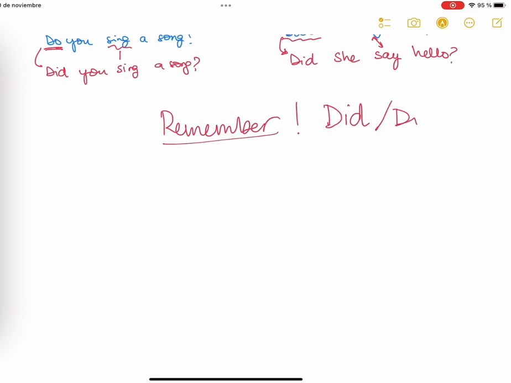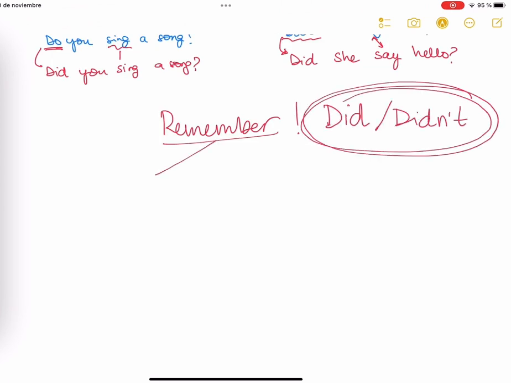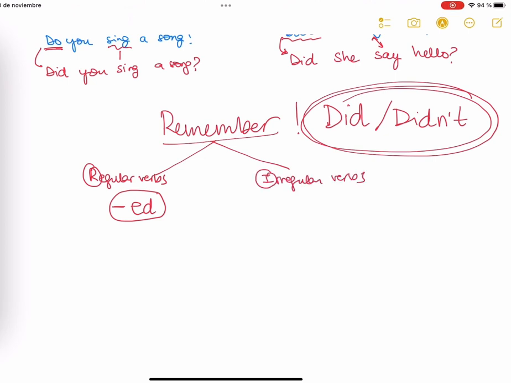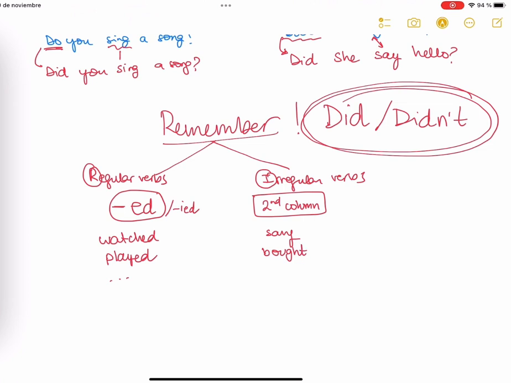Okay, remember, every time you see did or didn't, we're talking about past simple. And we have two options. One is the regular verbs that are the ones that finish in ed, and the other are the irregular verbs, that are the ones from the second column of the verbs that you are studying, okay? So, regular verbs, it could also finish in ied. Some examples for regular verbs are I watched TV, I played football, etc.